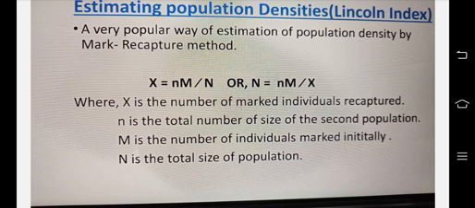Then the total size of the population is equal to the size of the second population multiplied by the number of individuals marked initially, divided by the marked individuals recaptured. That's how this should be represented. Try to carefully study this, because this is going to be a really important equation and many questions are asked from this area.